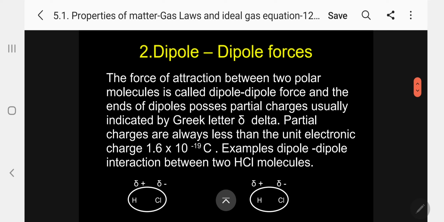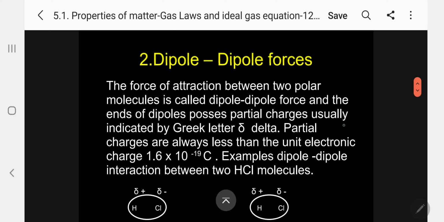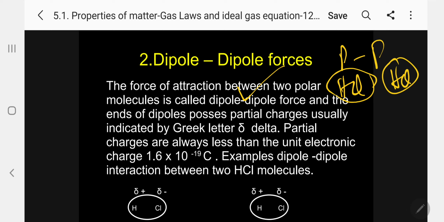Okay, let me go for the next one. Dipole-dipole force. That is polar-polar interaction. Let me explain now. The force of attraction between two polar molecules, in this case HCl, is called dipole-dipole force. And the ends of dipoles possess partial charges usually indicated by the Greek letter delta. See below, I am giving this H here, delta plus, Cl, delta minus.